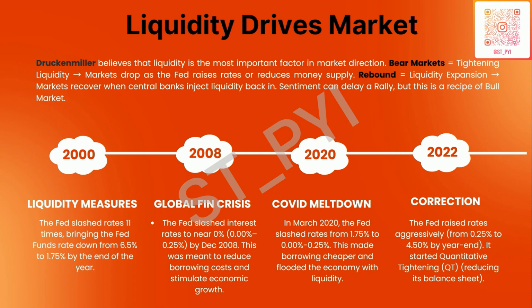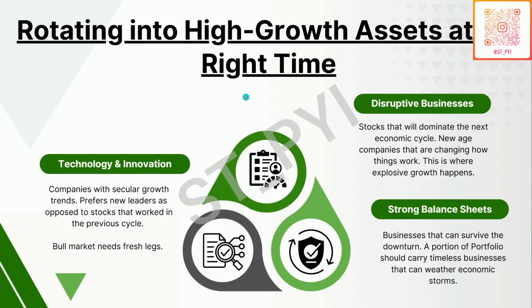It may not play out immediately, as I've written here, it gets delayed some bit, but that usually is the phase when markets begin bottoming out in a span of approximately 4 to 8 months. Now, during a bear market, there is a template that Stan follows. He rotates his money into high growth assets at the right time.